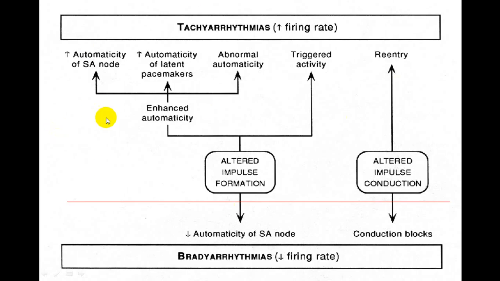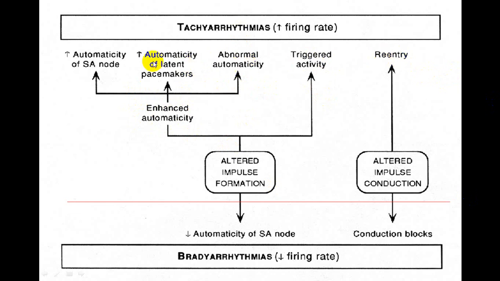This is in summary: tachyarrhythmias are because of enhanced automaticity, which can be automaticity in the SA node, automaticity in latent pacemakers, which are hidden pacemakers, or abnormal automaticity, which can occur, and that produces enhanced automaticity, which will produce tachyarrhythmias, or there is increased triggered activity, or there is a re-entry phenomena.